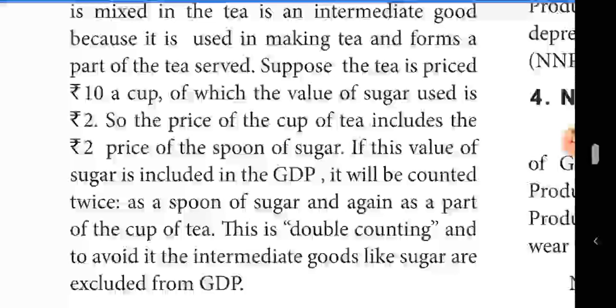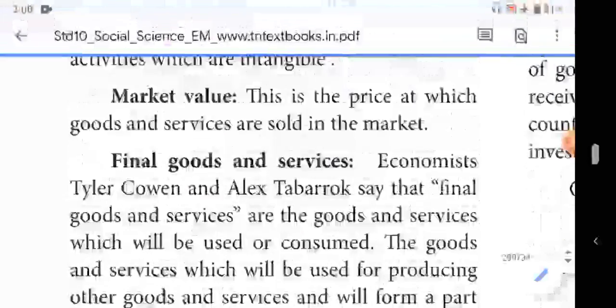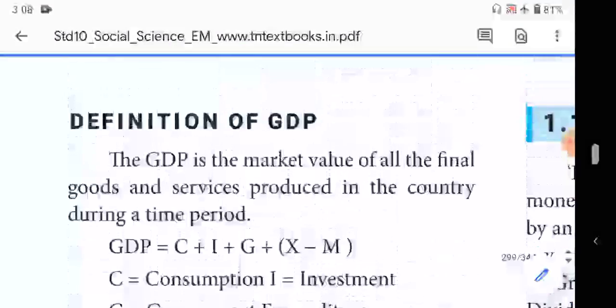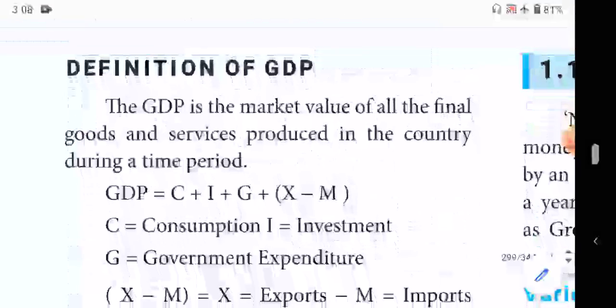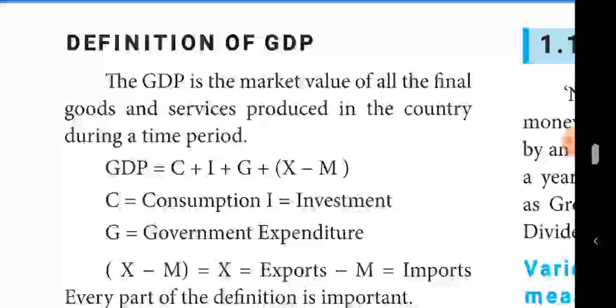Okay, students. Now everyone take a book. From here, no question answers. Some questions in the book are there. Take page number 293. The definition of GDP heading. GDP is the market value of all the final goods and services produced in the country during a period of time. Close the bracket. That question is the definition of GDP.